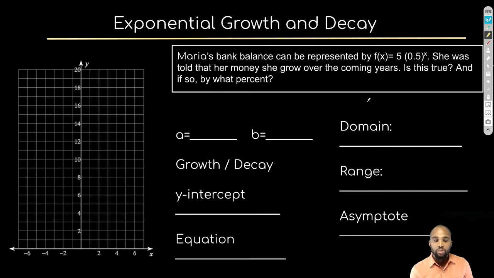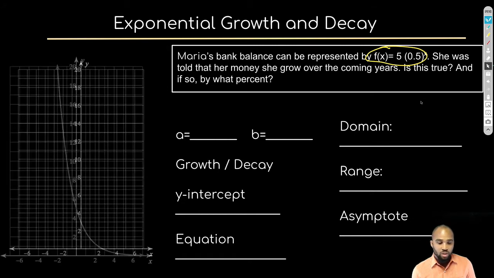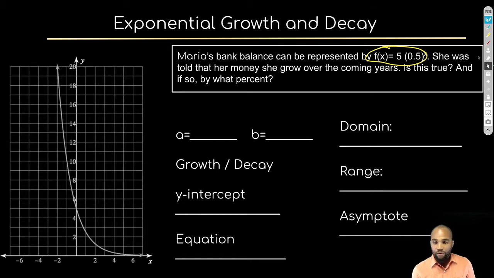She was told her money should be growing. So look at the equation. Here's our equation here. And should her money be growing? Let me see. I think I could pull up a graph that goes with this one. And yes, there we go. So here's the graph that goes with it. We can see clearly from looking at the graph that this is actually decaying.